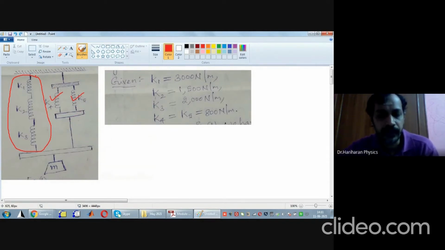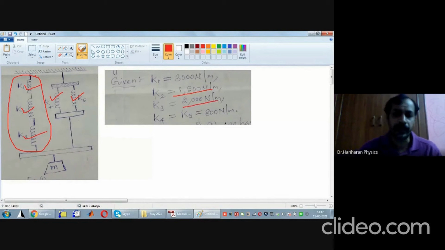K1 is 3000 newtons per meter. K2 is 1500 newtons per meter. K3, sorry, I think this is K1, K2. Yeah. K3 is 2000 newtons per meter. What is the value of K4 and K5? 800 newtons per meter. Therefore, how do we do it?